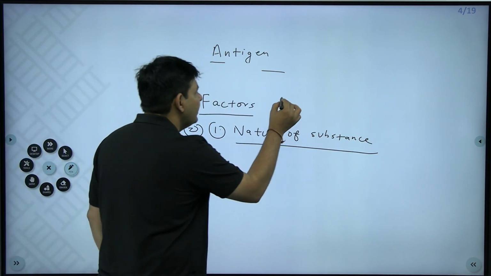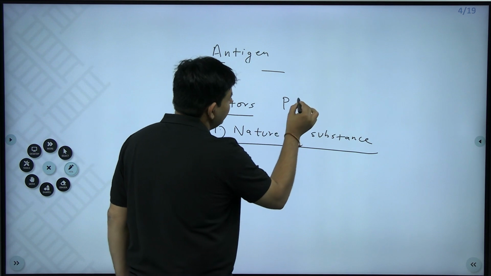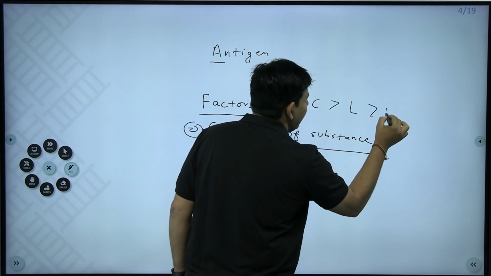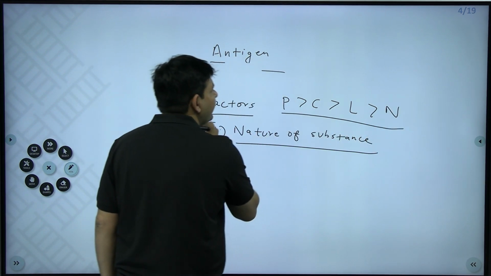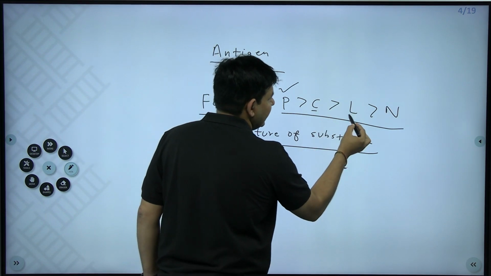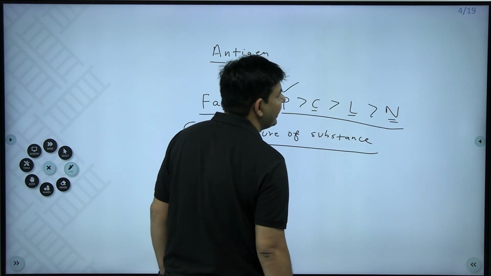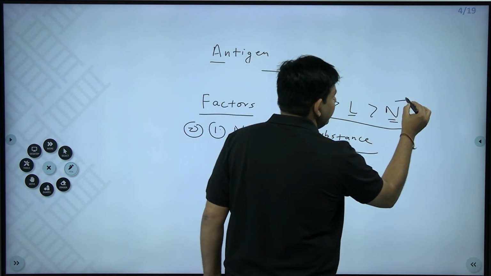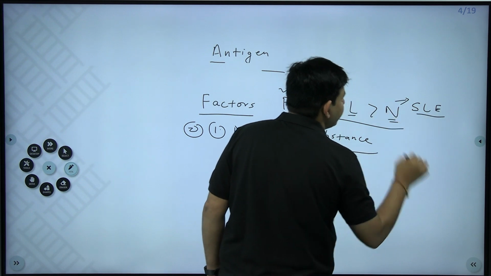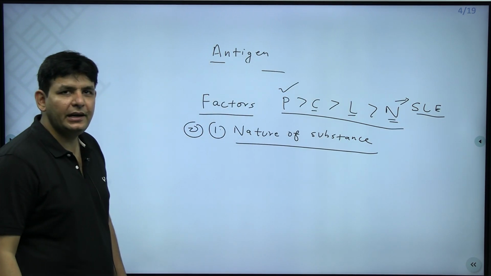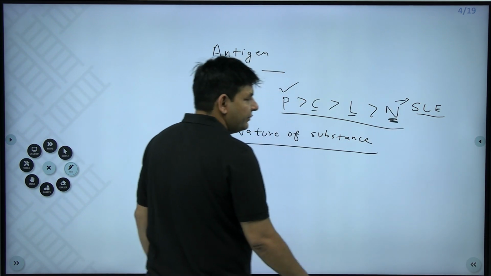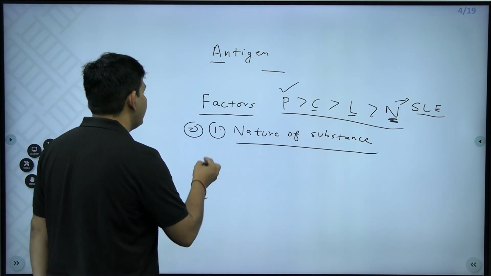As you know, proteins are the best antigens, then come carbohydrates, then lipids, and the worst antigens are nucleic acids. Can you tell me a disease in which nucleic acid produces antibodies? The name is SLE. If you remember, anti-double stranded DNA antibodies and others are all produced against this nuclear material. So the nature of the substance is important.